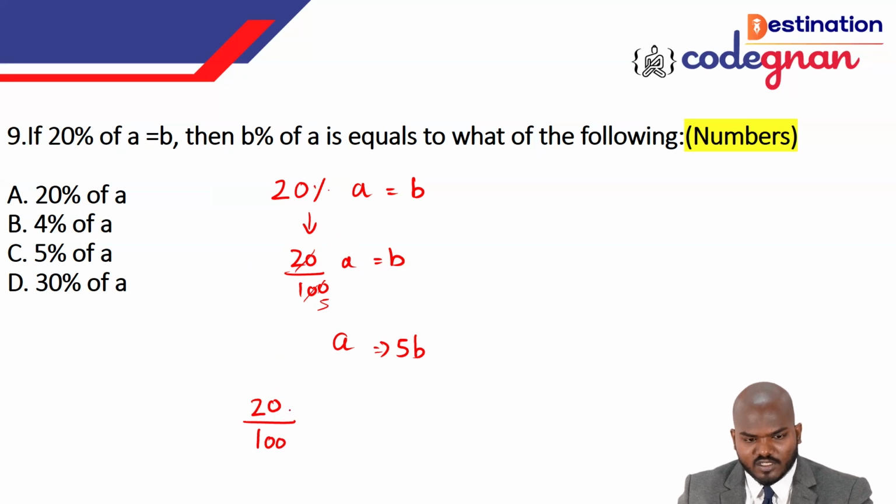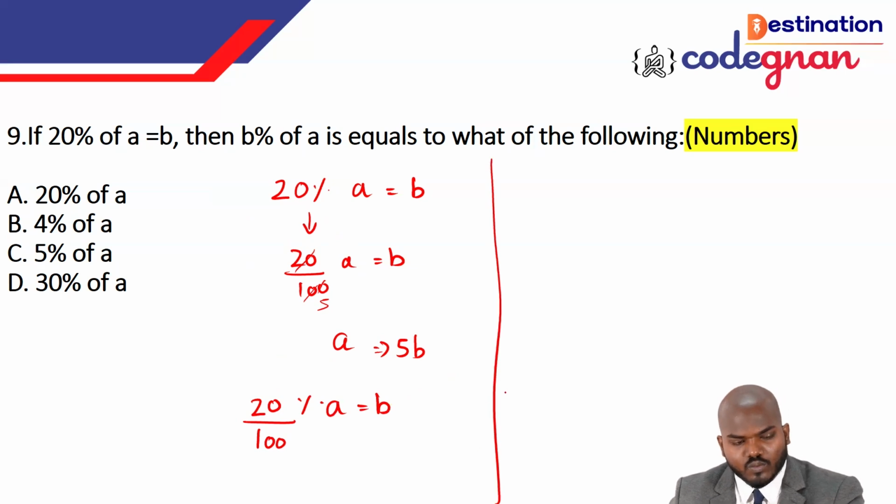Okay, so that is 20% of A is equal to, they have called it B. So this is the question they have given. But what do we just want? We just want to find out B percentage of A. So B percentage of A is the thing you want to find out. What is the B percentage? B percentage of A is what they are asking here.